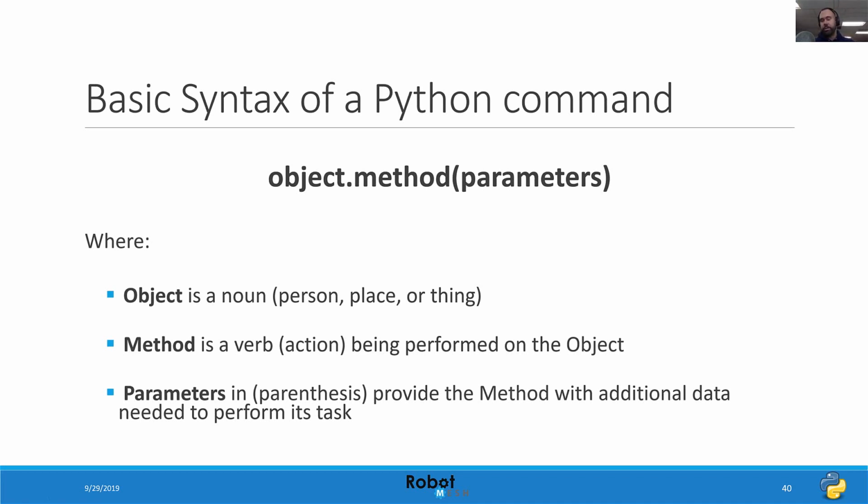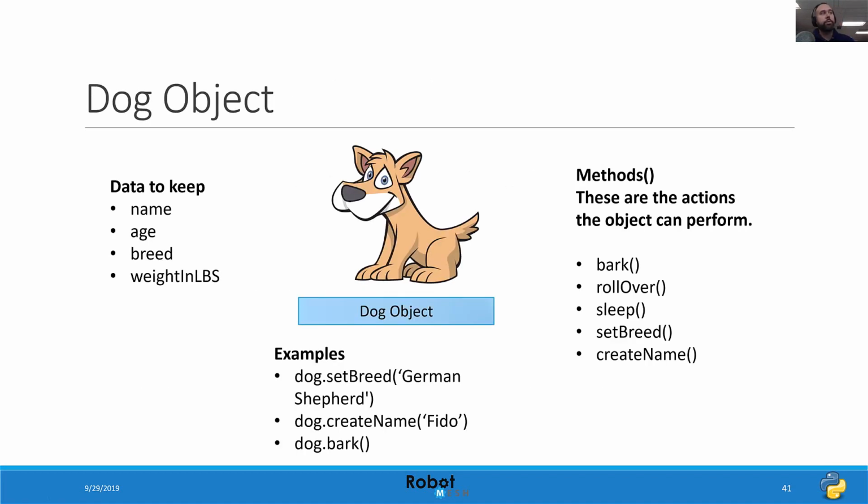But for right now, just to use a generic example, let's think about the idea of a dog. So a dog is our noun. It's going to be our dog object. And so different types of verbs, different types of methods that can act upon the dog is we can set our dog's breed. So our dog might be a German Shepherd. Here we can see dog.setBreed German Shepherd, or dog.createName Fido, or dog.bark.